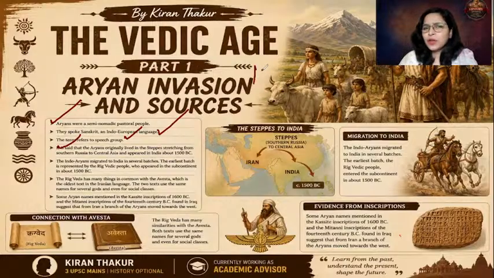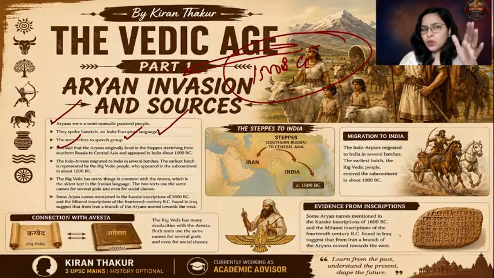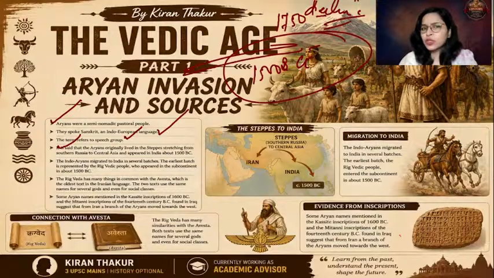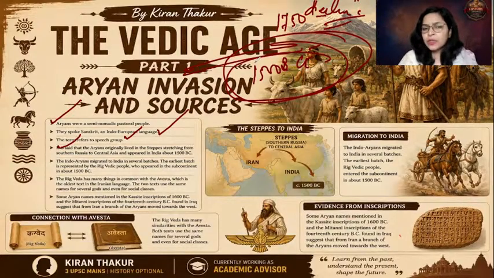So by 1500 BC, they completely settled in India. And that marks the beginning of the Vedic age. This is also because if you look at the timeline of Harappan decline, from around 1750 BC this age marks the decline of the Harappan civilization. And by 1500 BC, Harappans had completely declined. So they probably migrated to different areas. And hence, from 1500 BCE, we see the rise of the Vedic age in India.